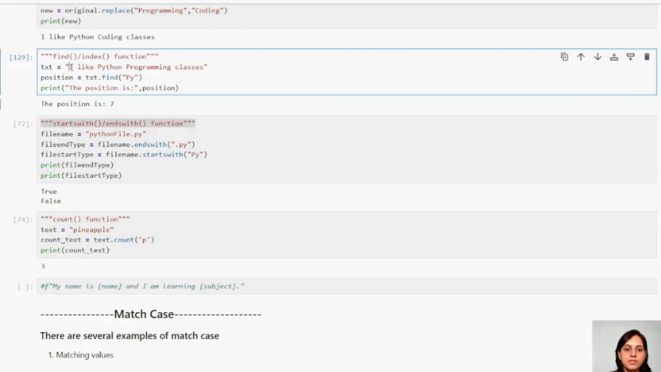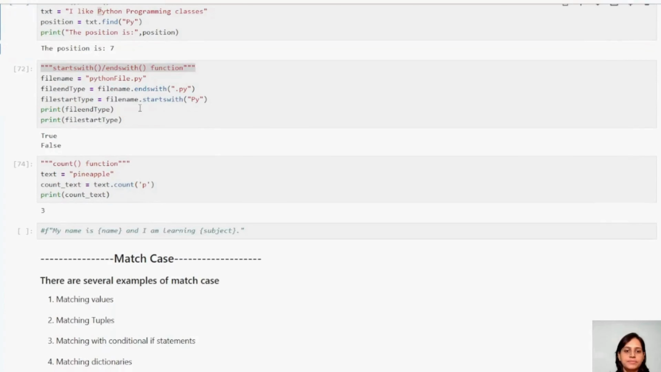Okay, 0 1 2 3 4. Sorry, again, let us count. 0, space is 1, L is 2, I is 3, K is 4, E is 5, space is 6, P is 7. See, it is giving me the first position, P's position, right? Okay.